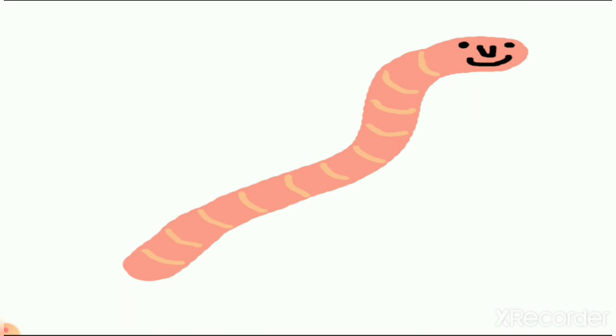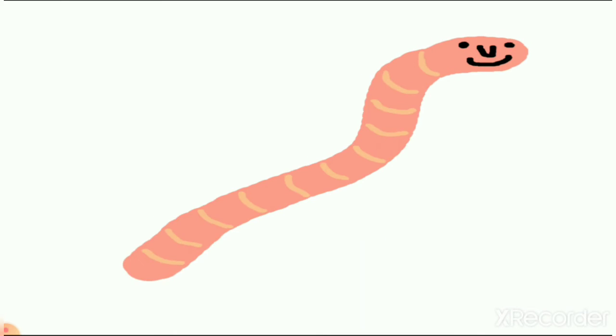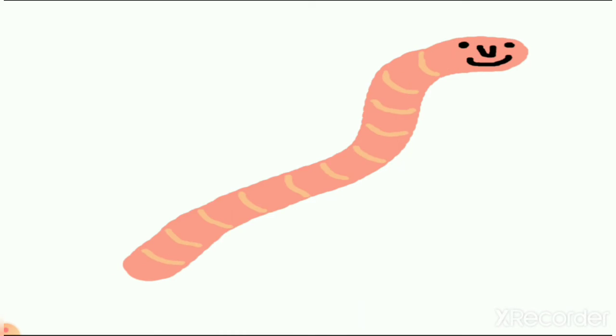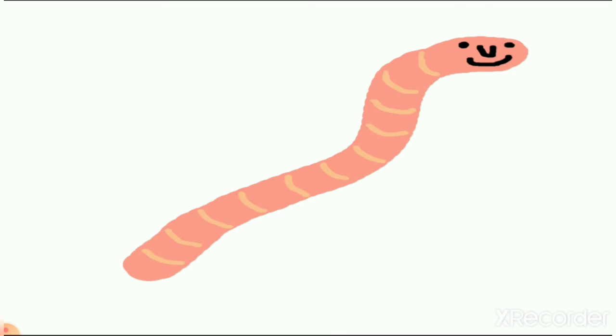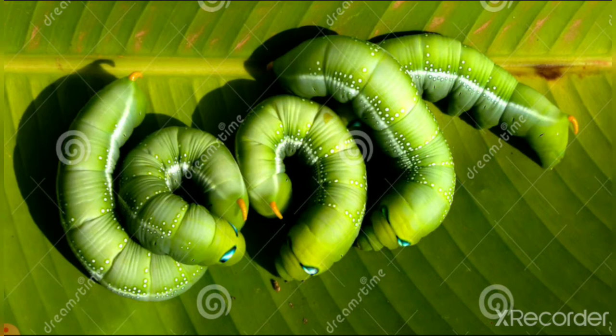You can see here how they are going from one place to another. They do not run straight. Some have legs and some do not have legs. So here you can see another picture of worms, but these are not earthworms. They are different from earthworms.